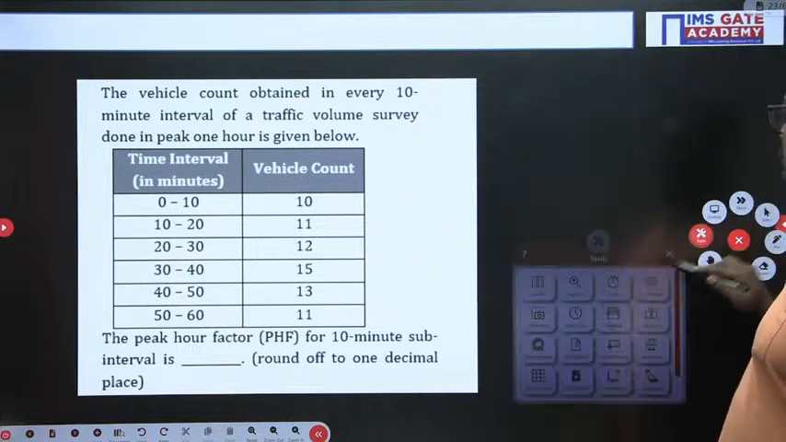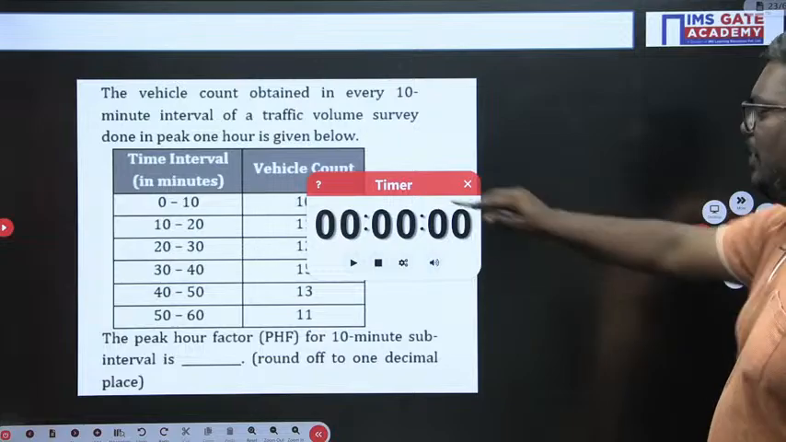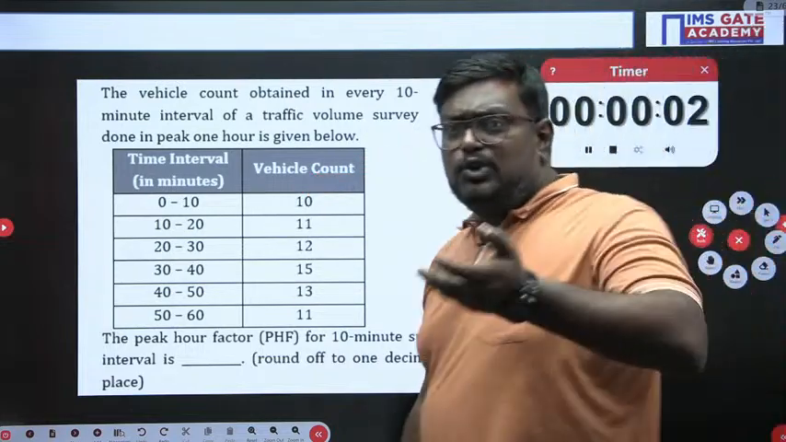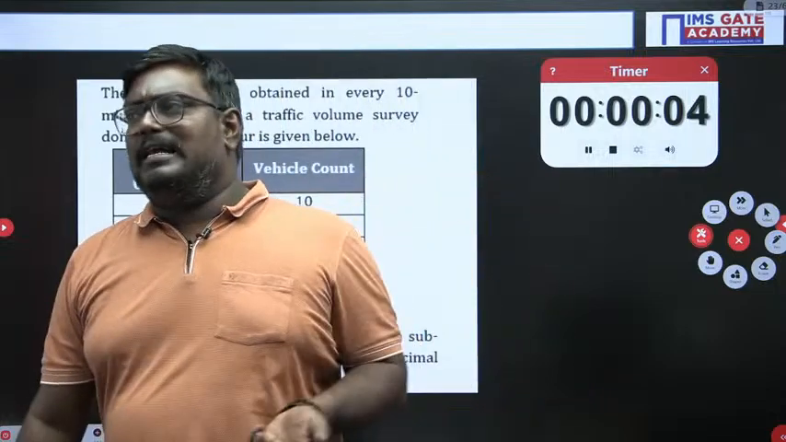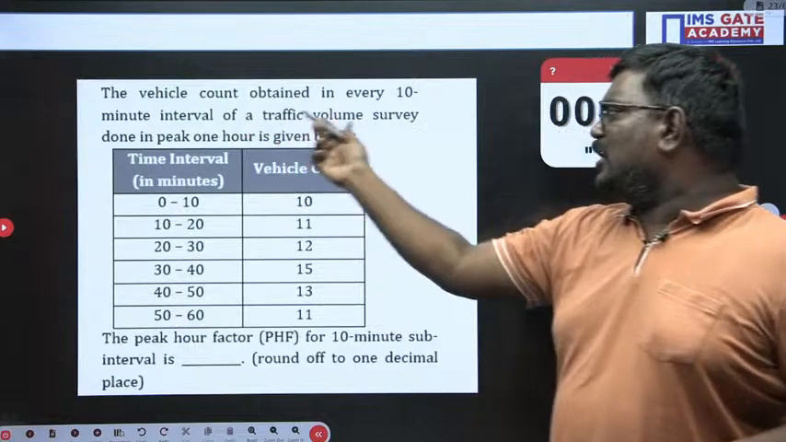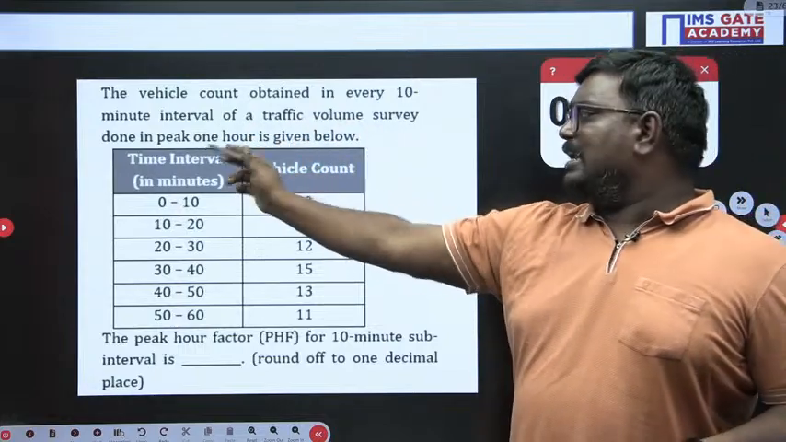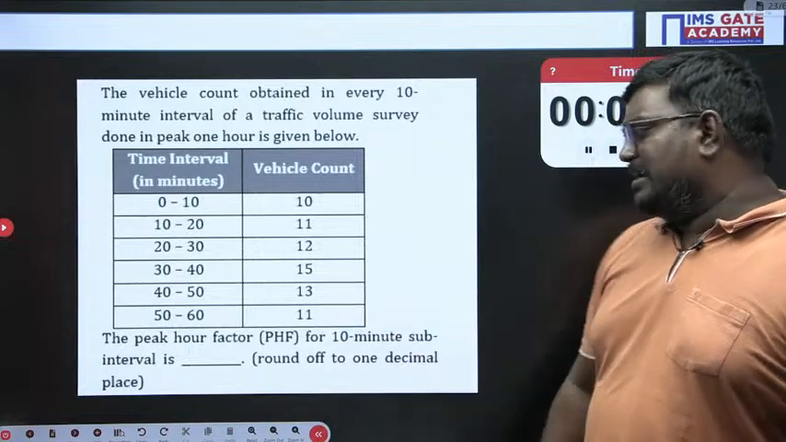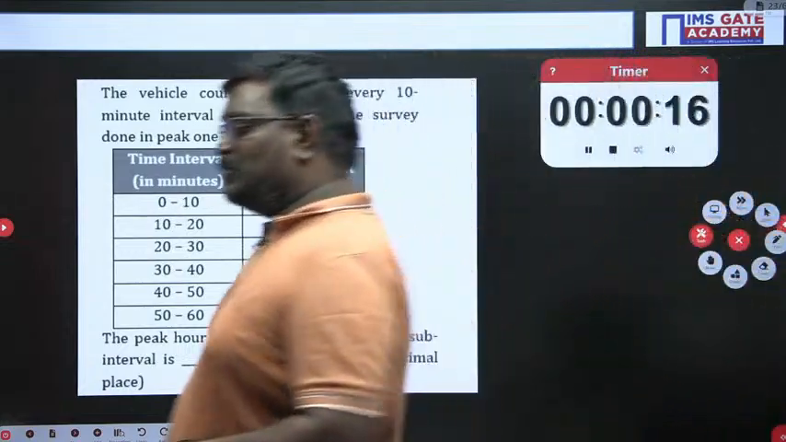Now in this case, my dear students, I will give you a generic formula where you can solve any problem with a peak hour factor. Usually, sir, peak hour factor will be less than 1. So the vehicle count obtained in every 10-minute interval of a traffic volume survey, then peak 1 hour is given below. What is the peak 1 hour factor for 10-minute subinterval? So please solve this problem.